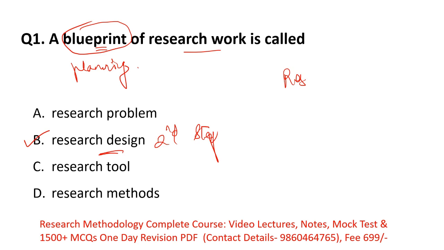We'll see option A here, which is research problem. So what is a research problem? A research problem is the topic on which you are going to do your study. It is one topic of your research, or a problem or research question on which you are going to find some solution. In a research problem you are not going to plan anything. That's why option A is incorrect.